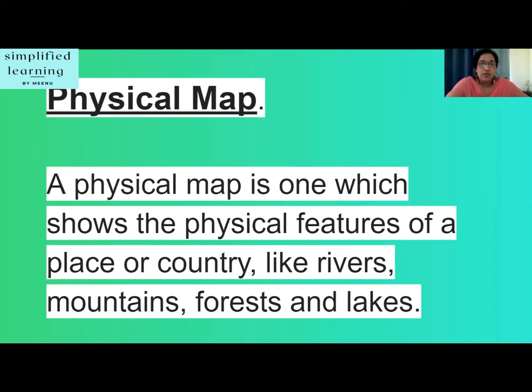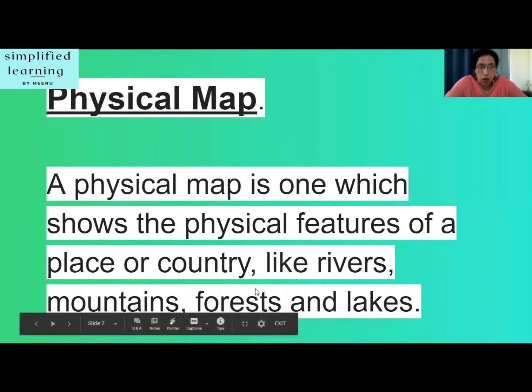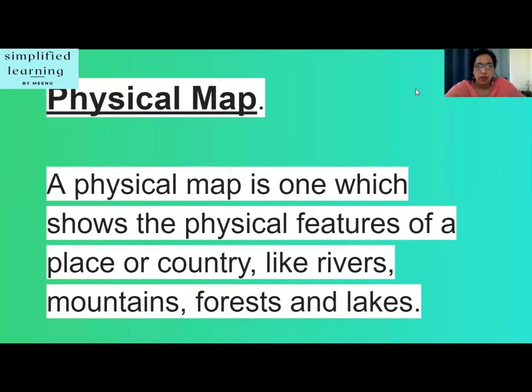So, depending on the kind of details, maps can be divided into the following categories. The first one is the physical map. A physical map is one which shows the physical features of a place or country like rivers, mountains, forests, and lakes. Physical maps are designed to show the natural landscape features of Earth.